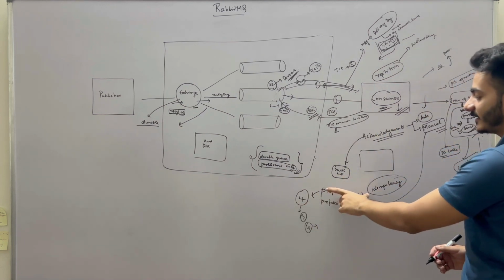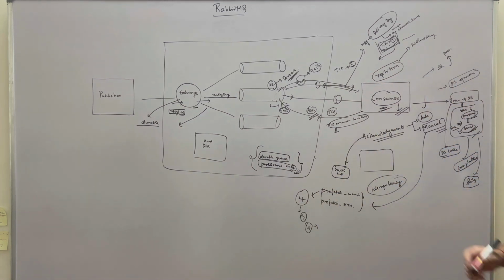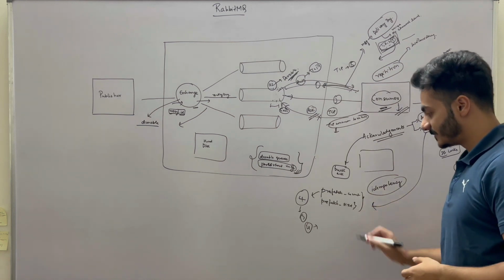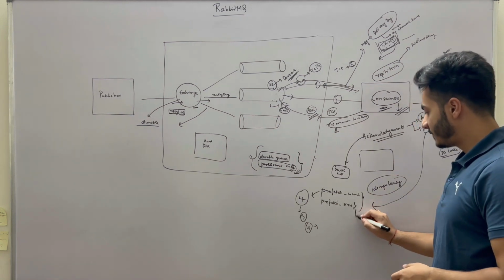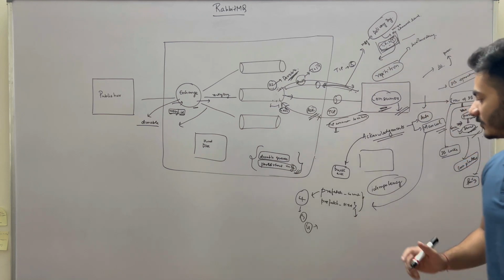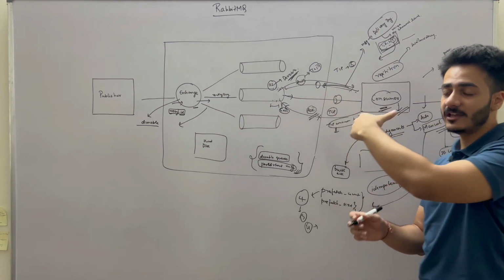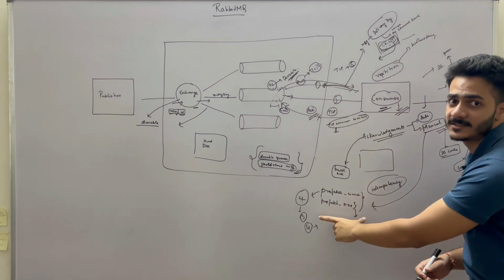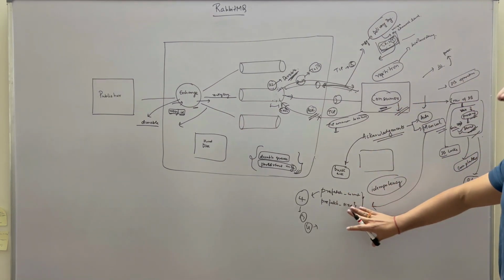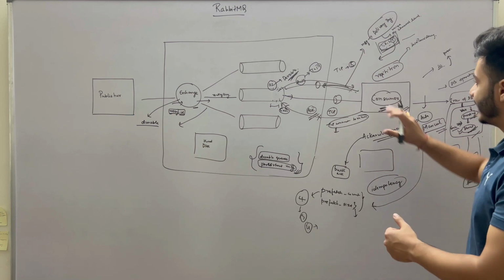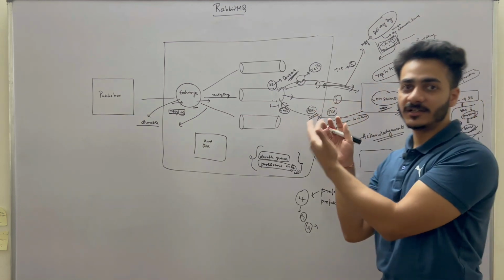That is controlled by the prefetch count. Or you can specify the prefetch size. What the prefetch size does is, if you specify a certain size here, this consumer will not consume any message if it crosses this prefetch size. So in case the prefetch size is mentioned here, suppose it has consumed 3 messages earlier.